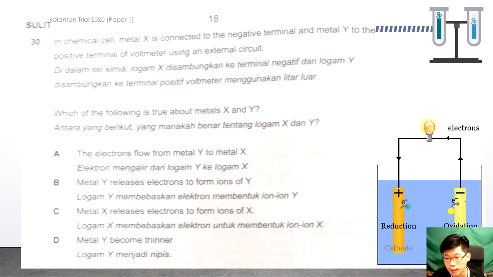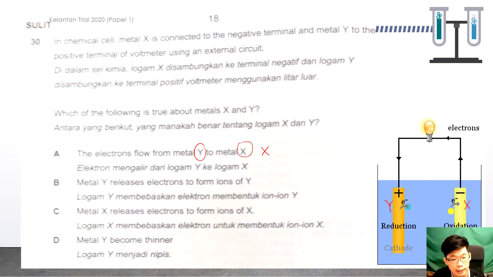Let's say here is X, here is Y. Remember, the one connected to negative becomes the anode, undergoes oxidation, so releases the electrons. So electrons flow from X to Y. This option says the electrons flow from Y to X, so it's reversed, so this one is out.